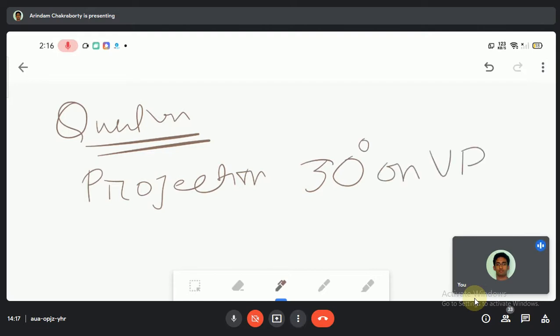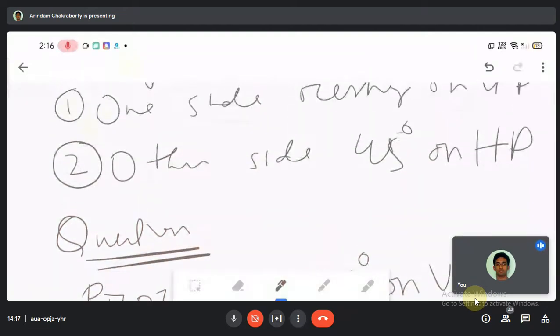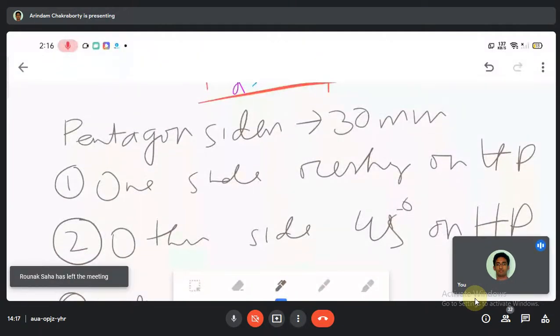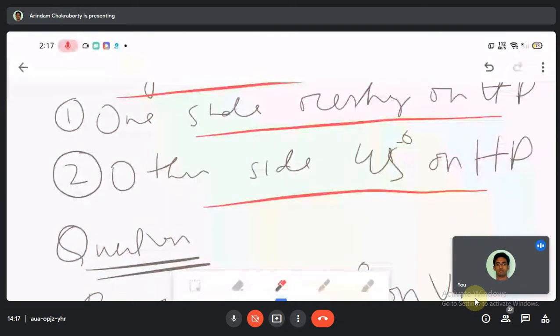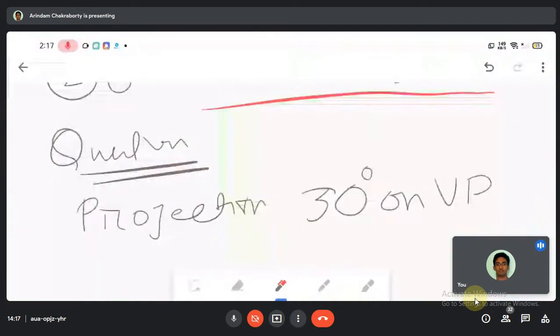So let me summarize the question. The question says that there is a pentagon whose side is 30 mm, and one side of it is resting on HP and the other side is at 45 degrees to HP, and they have asked you to draw a projection at 30 degrees on BP. So how can you do that? What is the main procedure to do that?